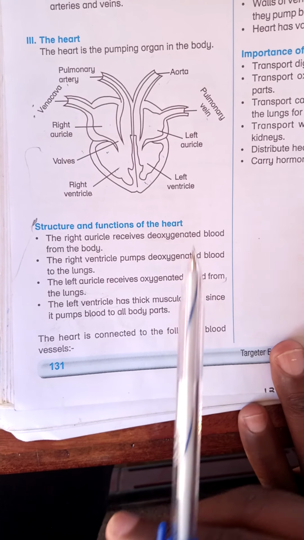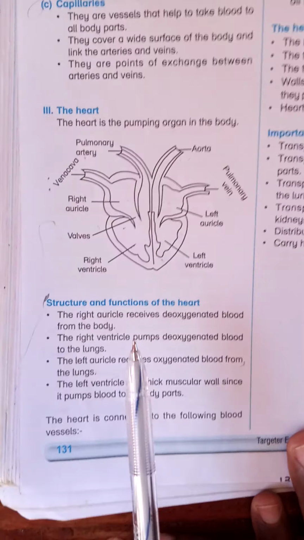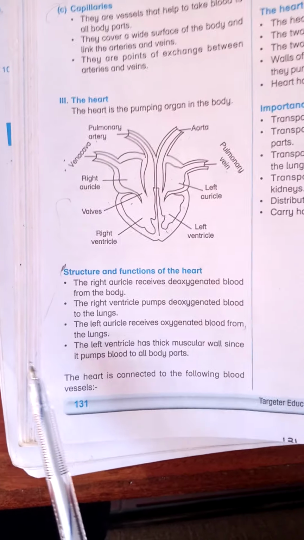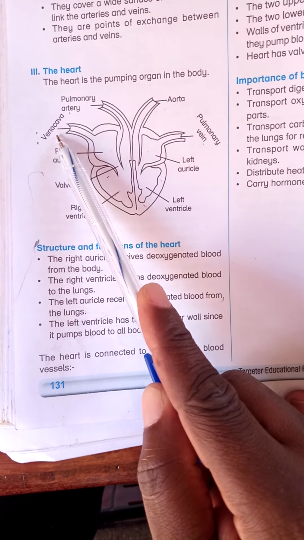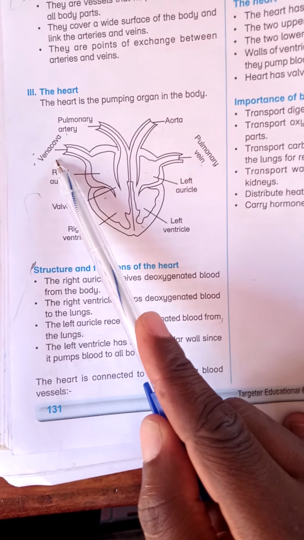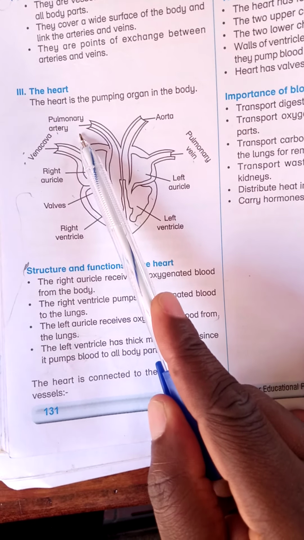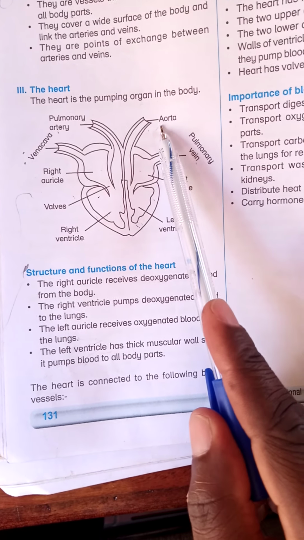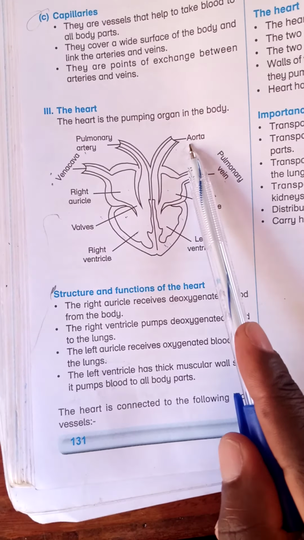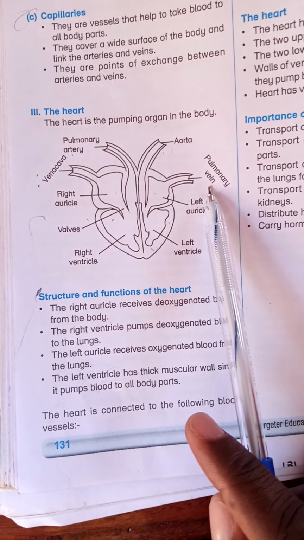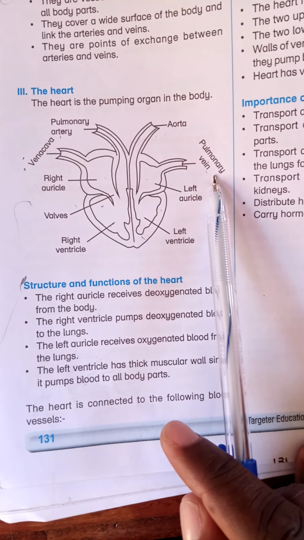Learners, with this diagram, you can be told to name the blood vessels from your left to the right as follows. From the far left, it is the vena cava, which is the main vein, followed by the pulmonary artery, the only artery that carries deoxygenated blood, followed by the aorta, which is the main artery that pumps blood to all parts of the body, and the pulmonary vein, which is the only vein that carries oxygenated blood.